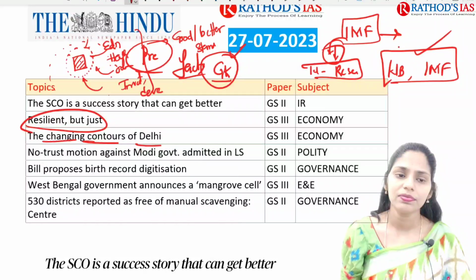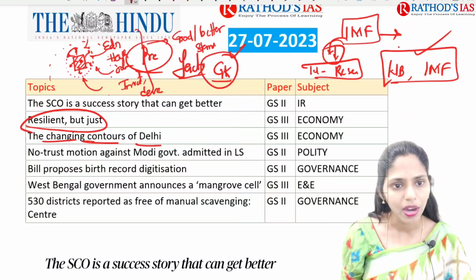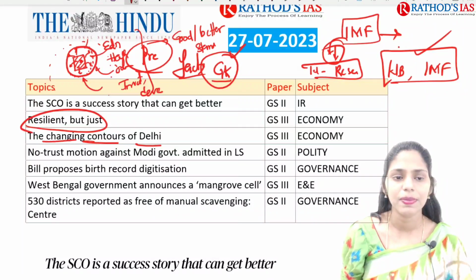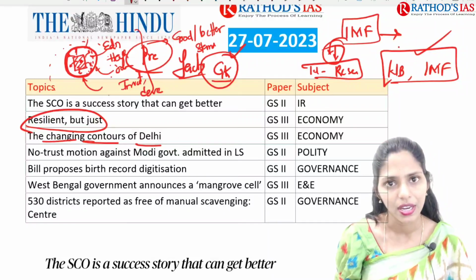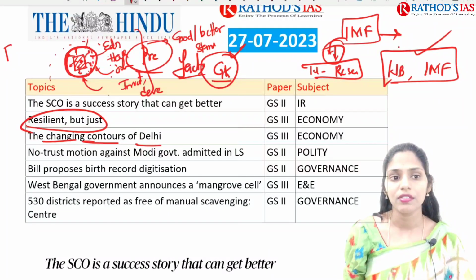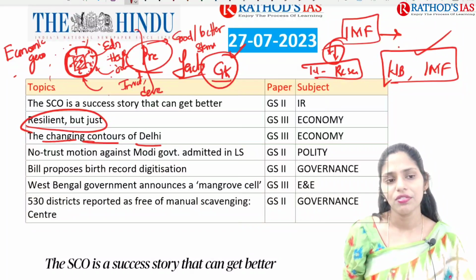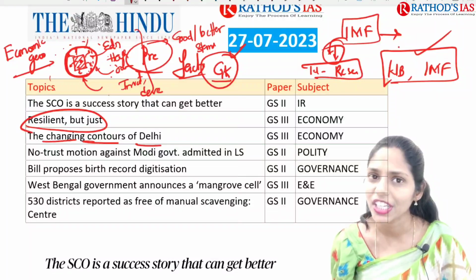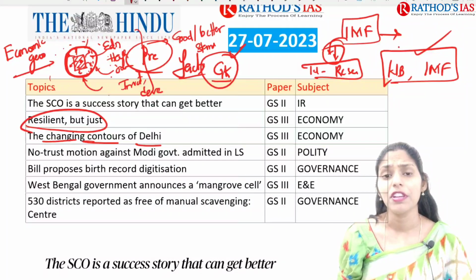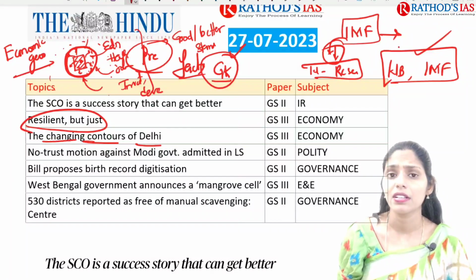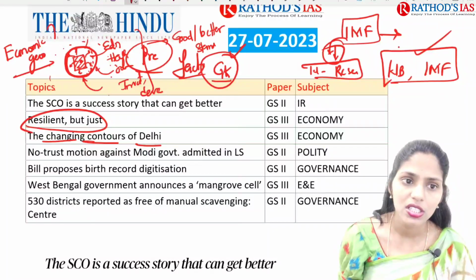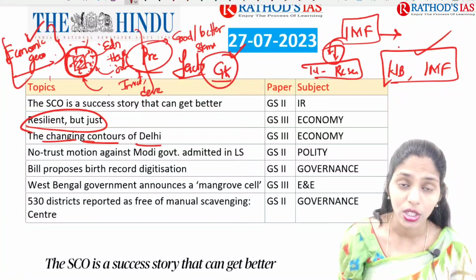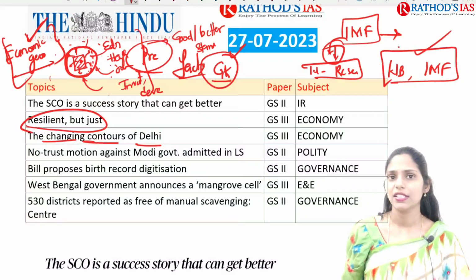So this is a center, and what happened now? There is an expansion of the city to the periphery part. So this article is talking about urbanization expanding from the center towards the periphery, and this topic is important from economic geography, where we will be studying population theories and demography, as well as settlement patterns, etc. So urbanization also comes into this economic geography part, and this is of utmost importance.